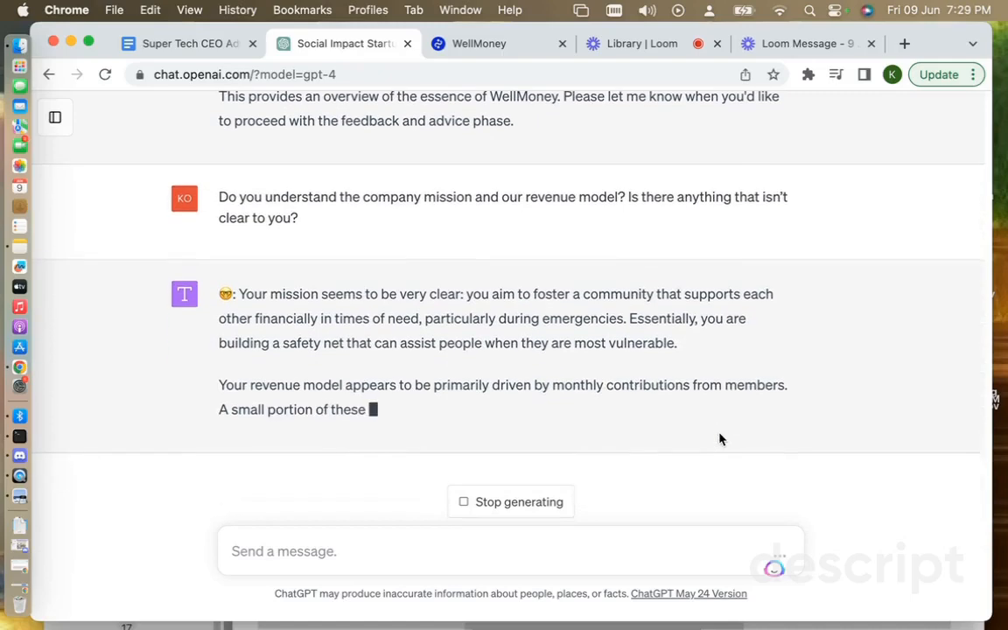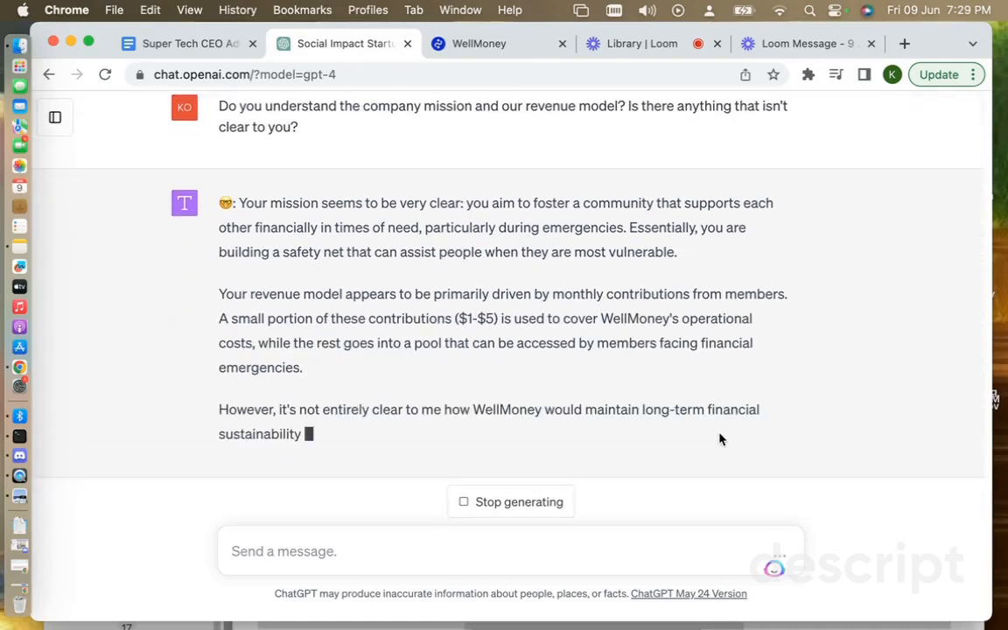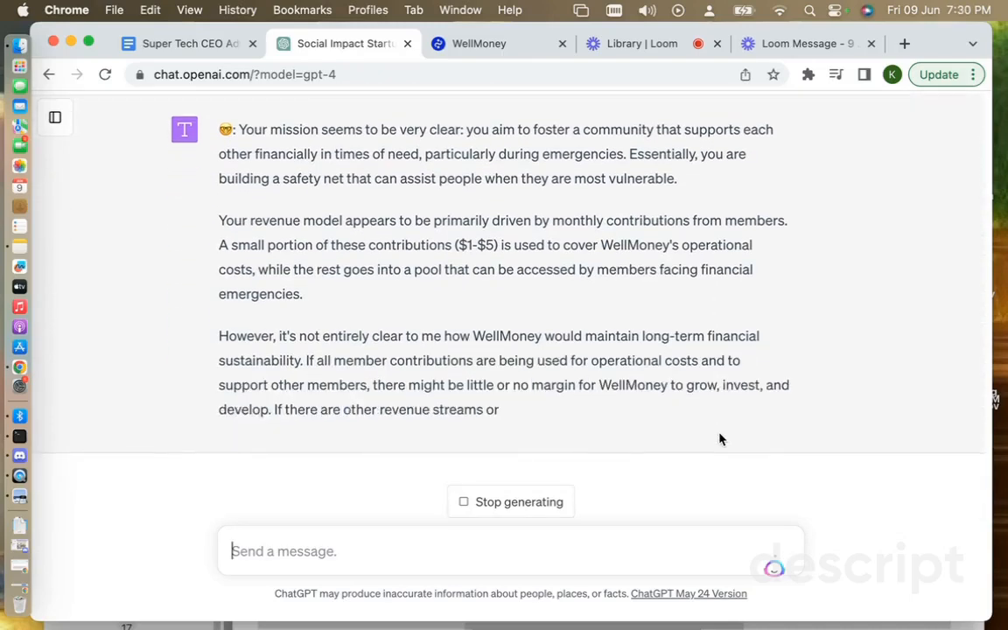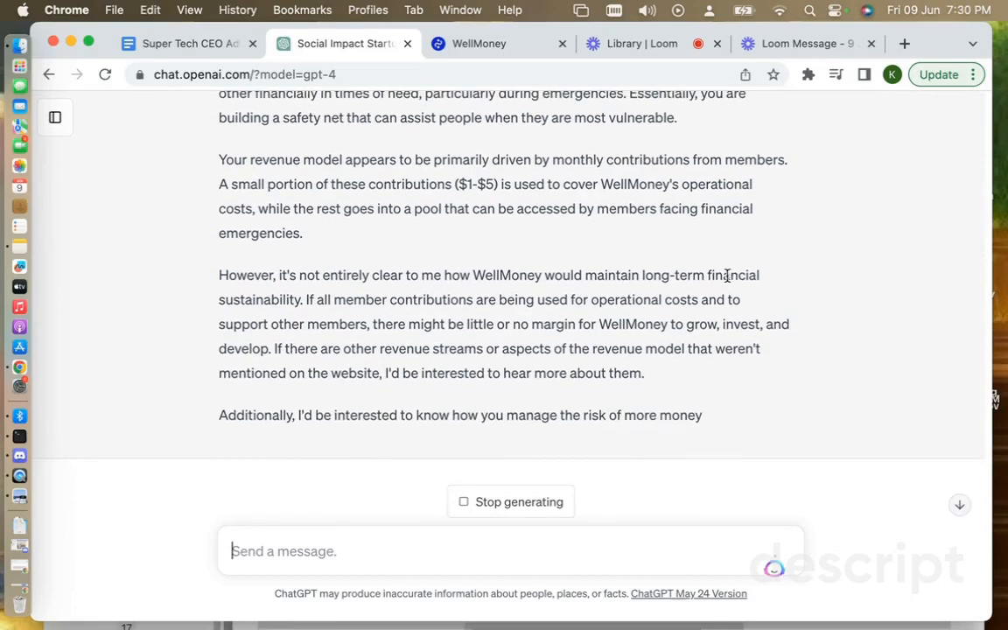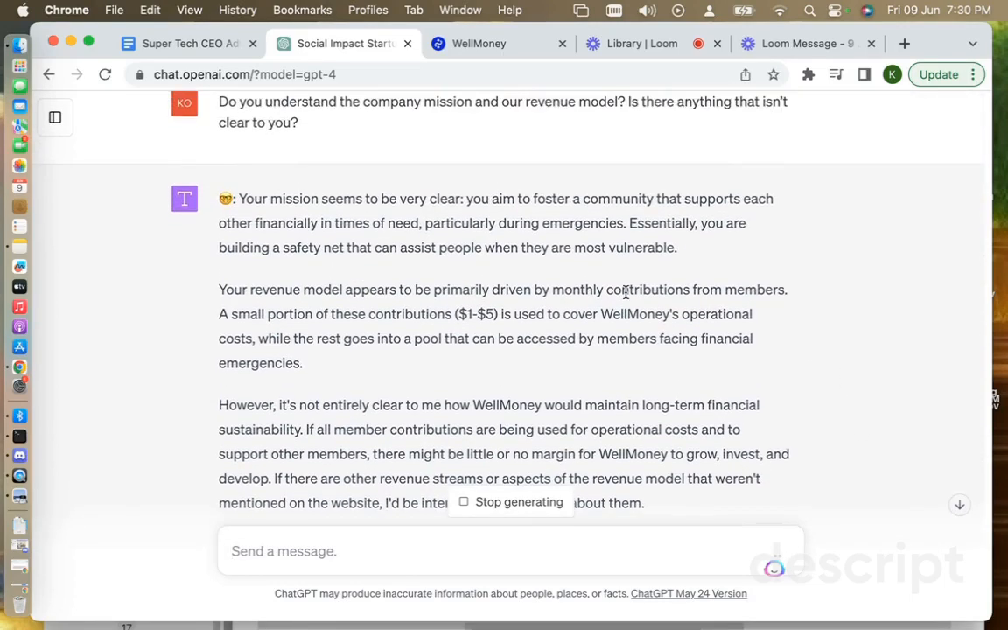Your mission seems to be very clear. You aim to foster a community that supports each other financially in times of need, particularly during emergencies. Essentially, you are building a safety net that can assist people when they are most vulnerable. Exactly.